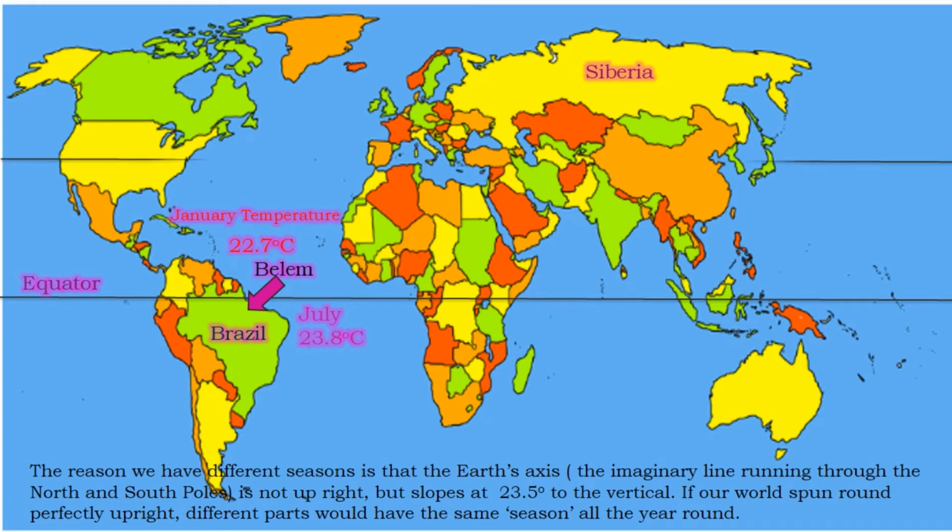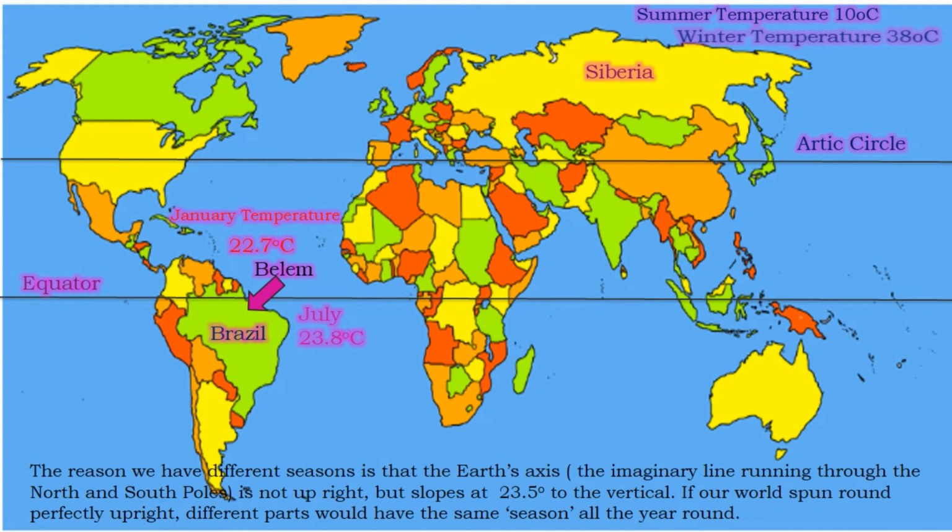In northern Siberia, for example, inside the Arctic Circle, there are 22 hours of daylight in summer and less than 2 hours in winter. In the same area, the summer temperatures may be 10 degrees centigrade but minus 38 degrees centigrade in winter.